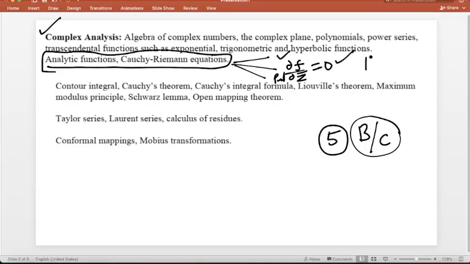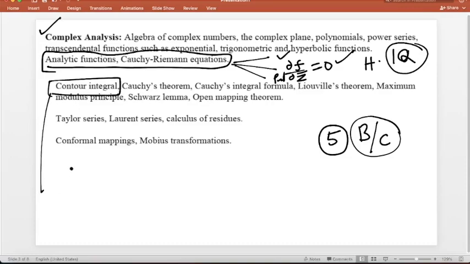Also, sometimes they ask questions on the harmonic function, right? So all these are related to these two topics. You are 100% sure to get one question from this. Second, the contour integral. Basically, in complex integration there are 3 important theorems directly related to the integral. First is directly the Cauchy integral formula.